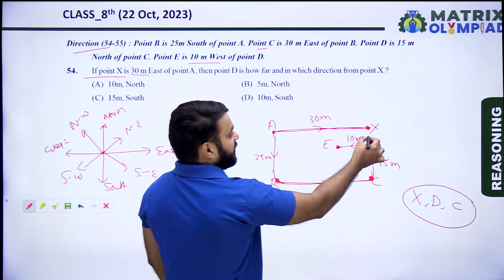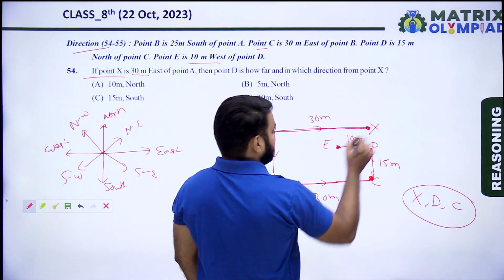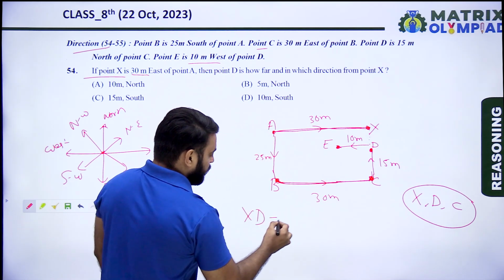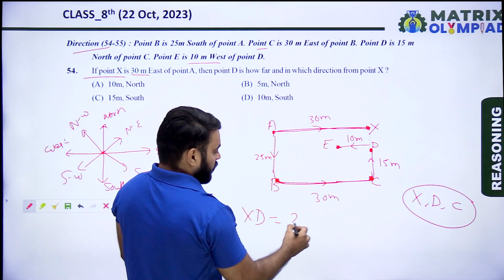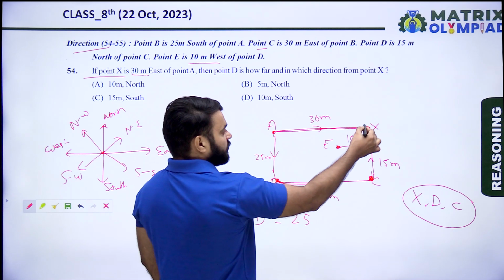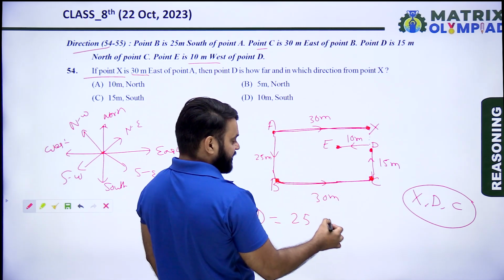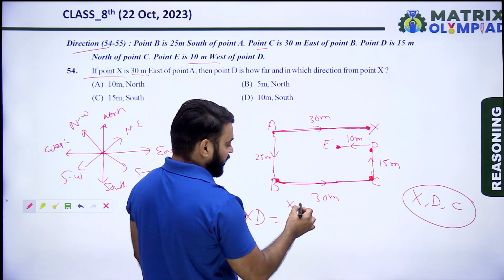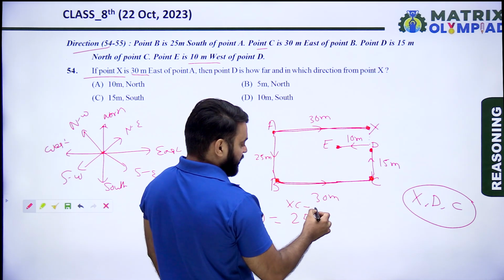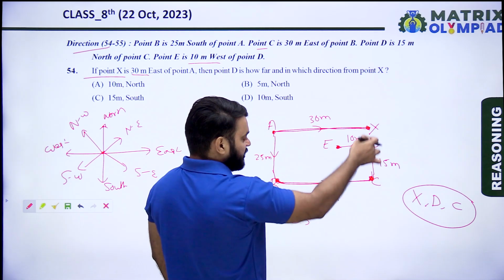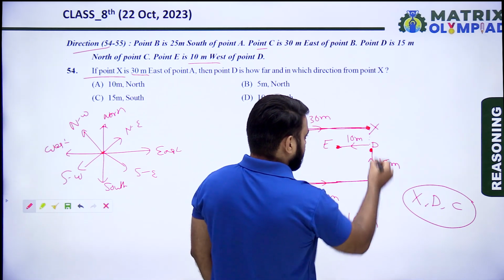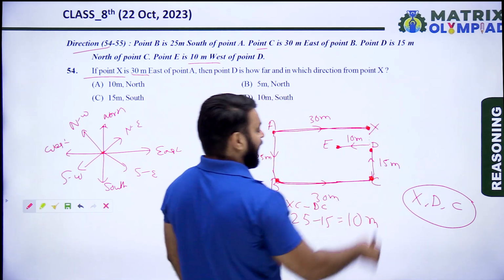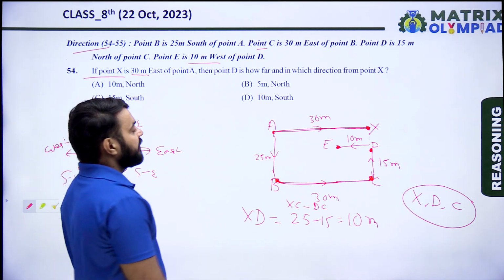So find the distance between X and D. It means 25. So XC means 25 minus DC. DC means 15. So it means 10 meters. So the distance between X and D is 10 meters.